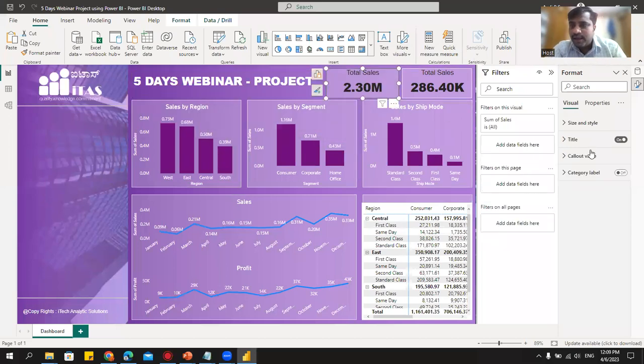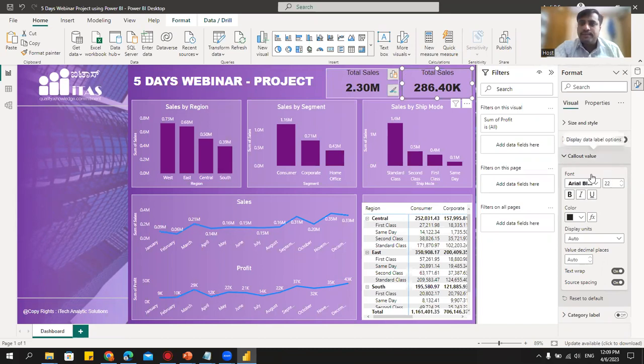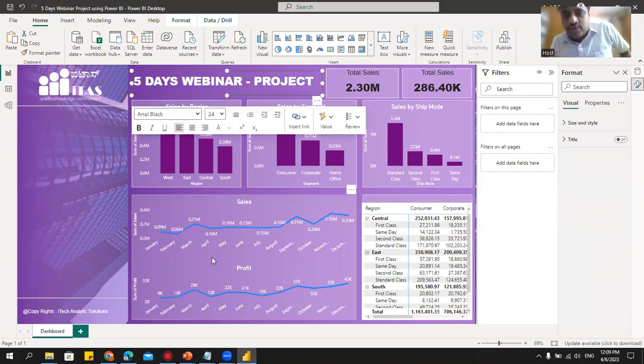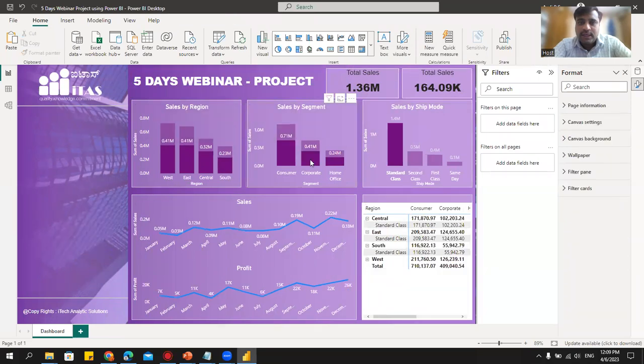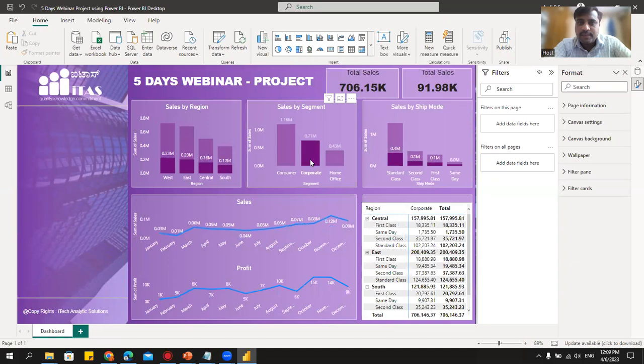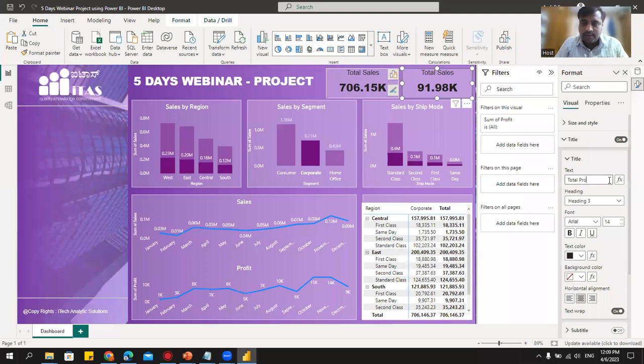If you think it's too big, then you can go here, go to this call out value. I'll just change this to 22. Okay. This should be good, I guess. Same thing we should do for this also. We'll go here. Done. See. Now, if I go here and click on any of these visualizations, you can see that the data is also getting changed. Right? Okay. Let's change the title to profit. Good.